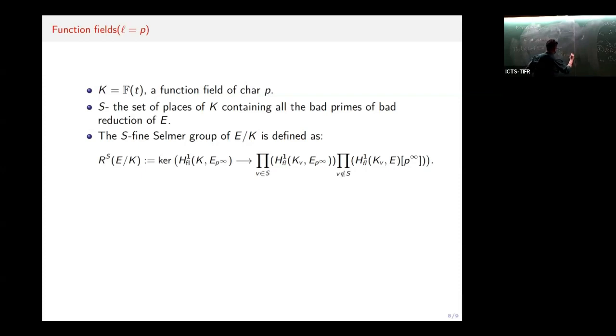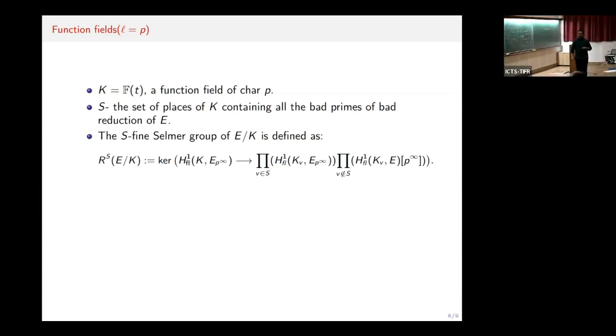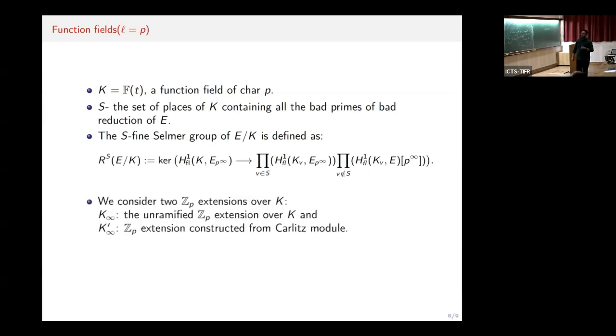But this doesn't happen for the function field of equal characteristic. This result fails, due to Milne. So it uses flat cohomology to define these S finite Selmer groups. And now the Z_P extensions that we consider, K infinity, are naive Z_P extensions, which are defined analogously as in the case of L not equal to P.